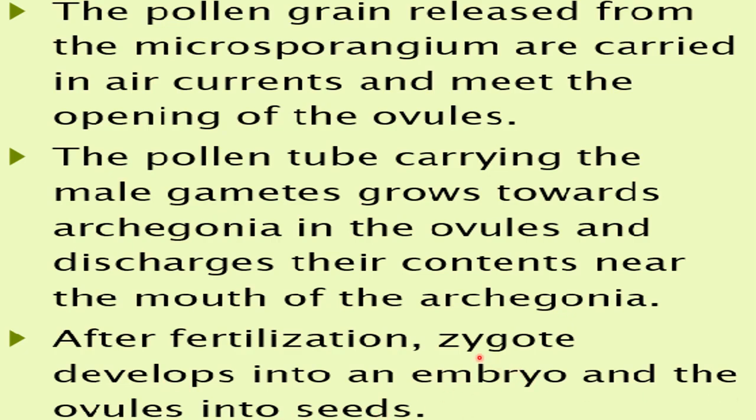Where is the zygote formed? Inside the ovule, because all this fertilization is happening inside the ovule. So the zygote develops to form the embryo, and this ovule then converts to form the seeds. So we can say the seeds are formed from the ovule.